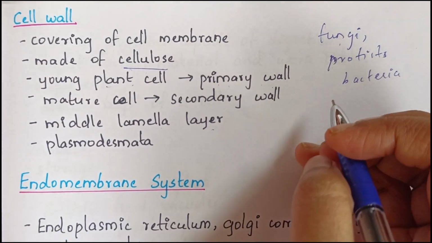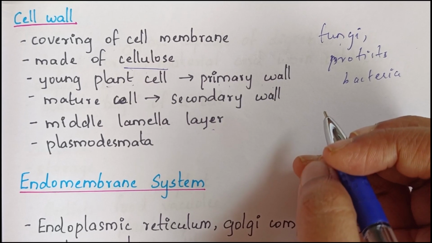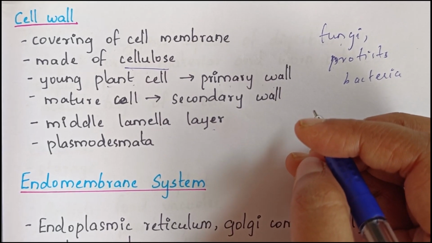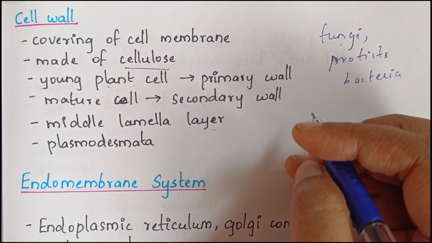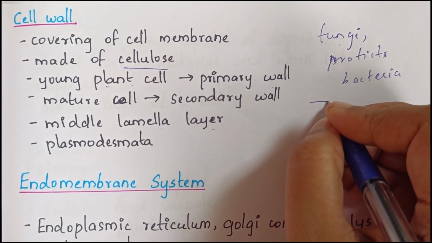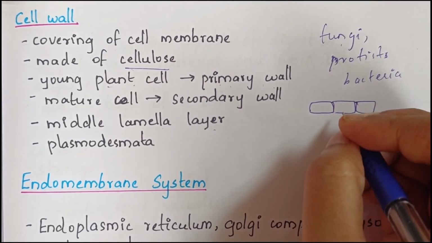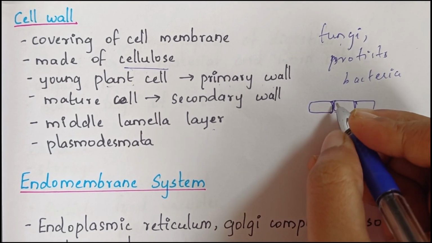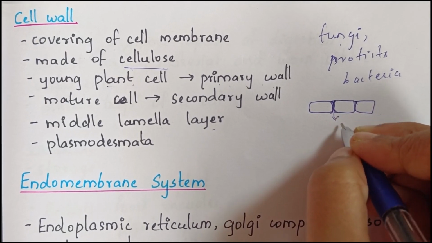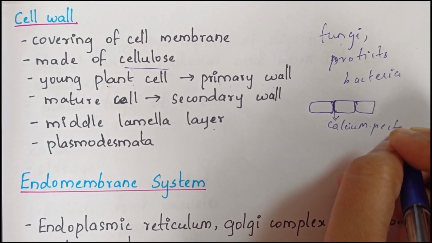Next, middle lamellar layer. The middle lamellar layer is used to hold neighboring cells together. If these are some of the cells, they are held together by a middle lamellar layer. And this middle lamellar layer is made of calcium pectate.